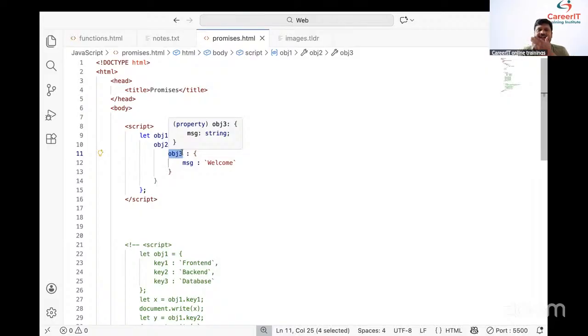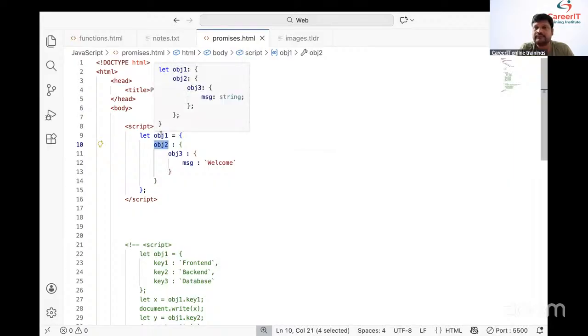I'm repeating again, okay? You people need to catch it. Read obj2 from where? obj1. We need to read obj2 from obj1. Next one, read obj3 from obj2. And what do we need to read? We need to read message. Read message from where? obj3.